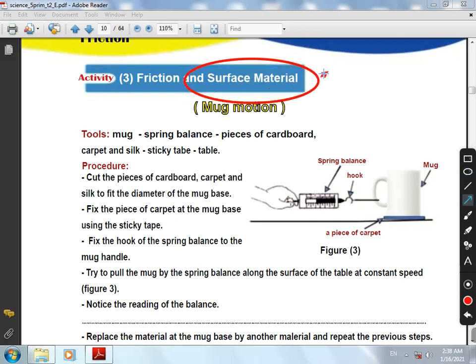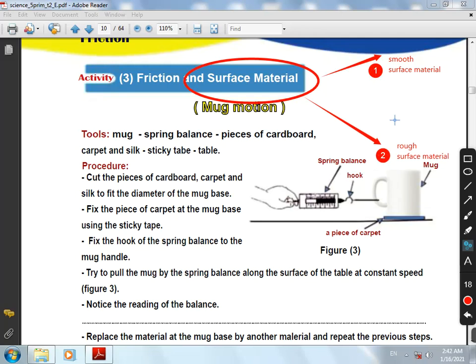Surface material has two types which are... تاني مع بعض. احنا قلنا surface material has two types which are smooth surface material. Number two, rough surface material. تاني, surface material has two types which are smooth surface material and rough surface material.